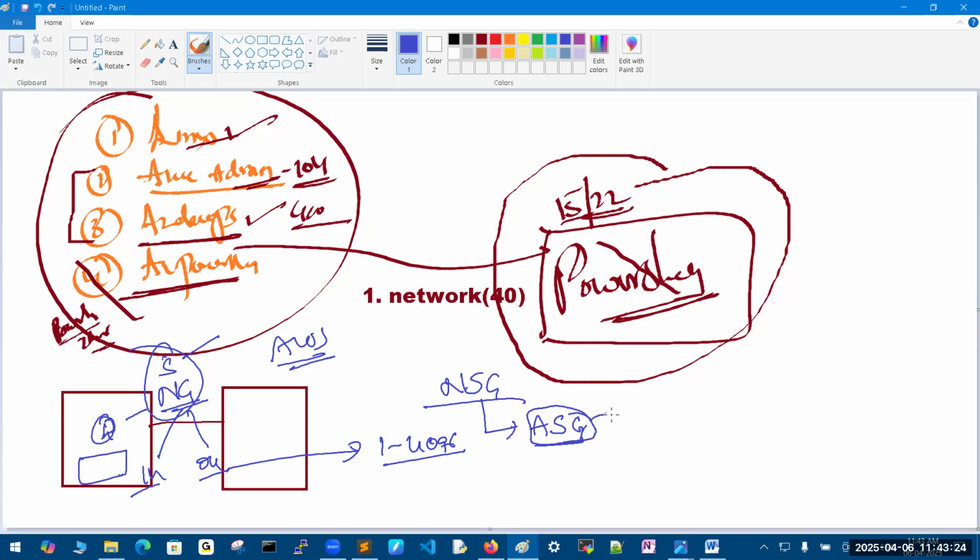This is important. Here tags will play the key role. This is an important one in the environment. Application security group is important, which is a regularly used component. Then if I have two networks in Azure, I can communicate.